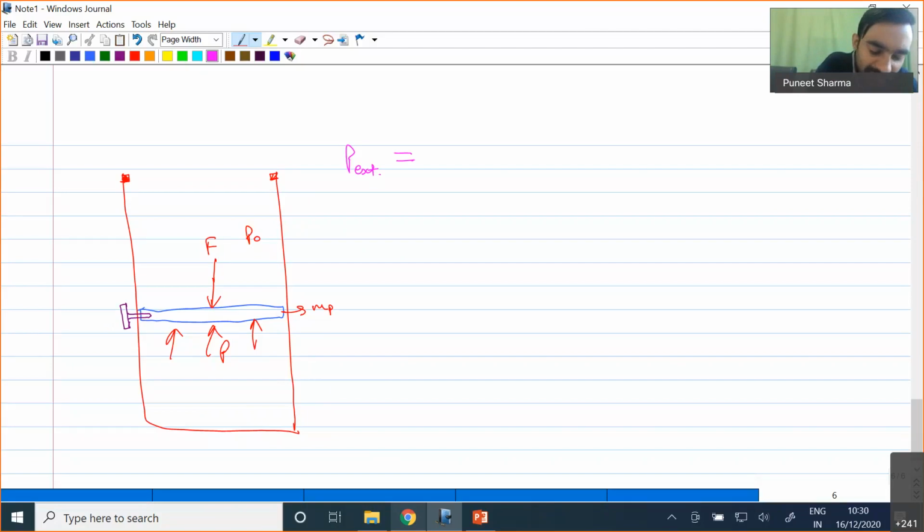So what I am saying is, P external will be nothing but F divided by A, because F is one of the external forces, plus once again the surrounding pressure P naught, plus MP into G divided by A. These are the different external forces which are acting on our system.